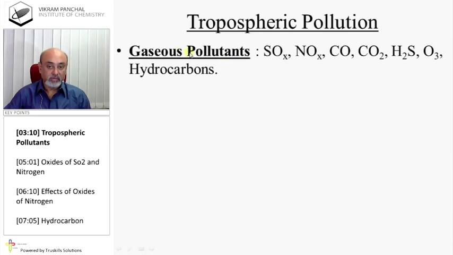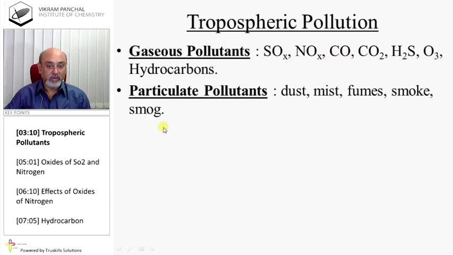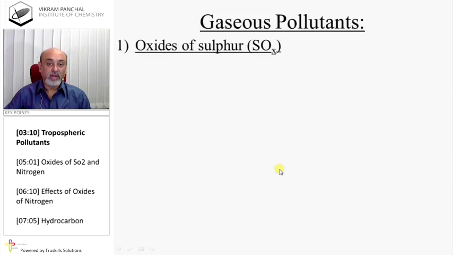Tropospheric pollutants. Gaseous pollutants are gases like oxides of sulfur, oxides of nitrogen, carbon monoxide, carbon dioxide, H2S, O3 (ozone), and hydrocarbons. These are gaseous pollutants. Particulate pollutants are dust, mist, fumes, smoke, smog, etc. Now, gaseous pollutants, we'll take one by one.